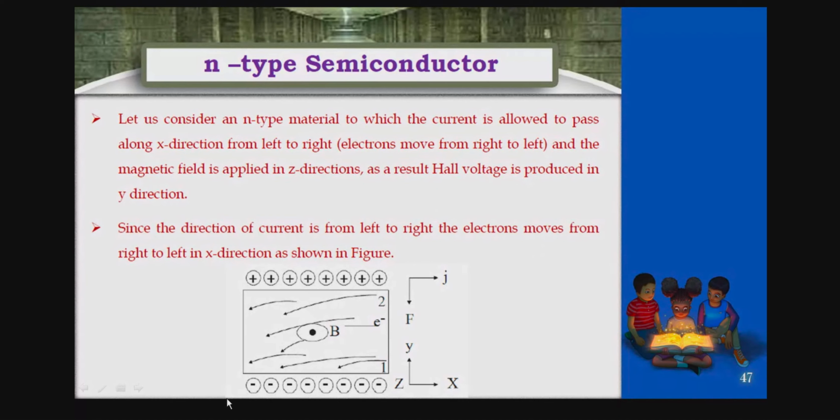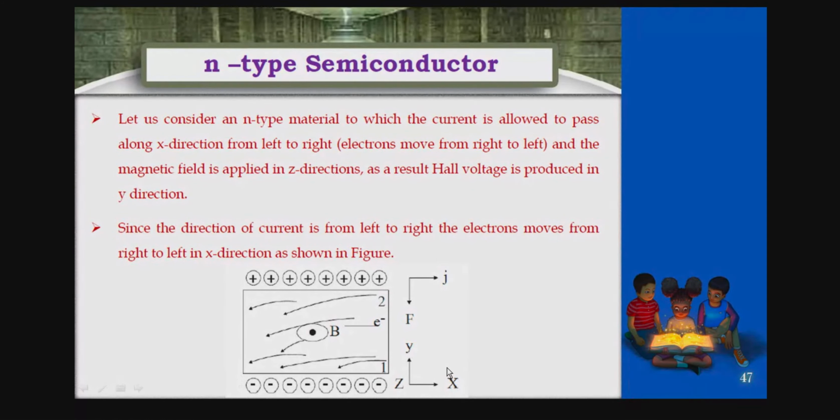This is the current direction. This is the x direction, and this is the y direction, sorry, and this is the z direction. It is three-dimensional. So this is along the x direction, this is the y direction, and this is the z direction.